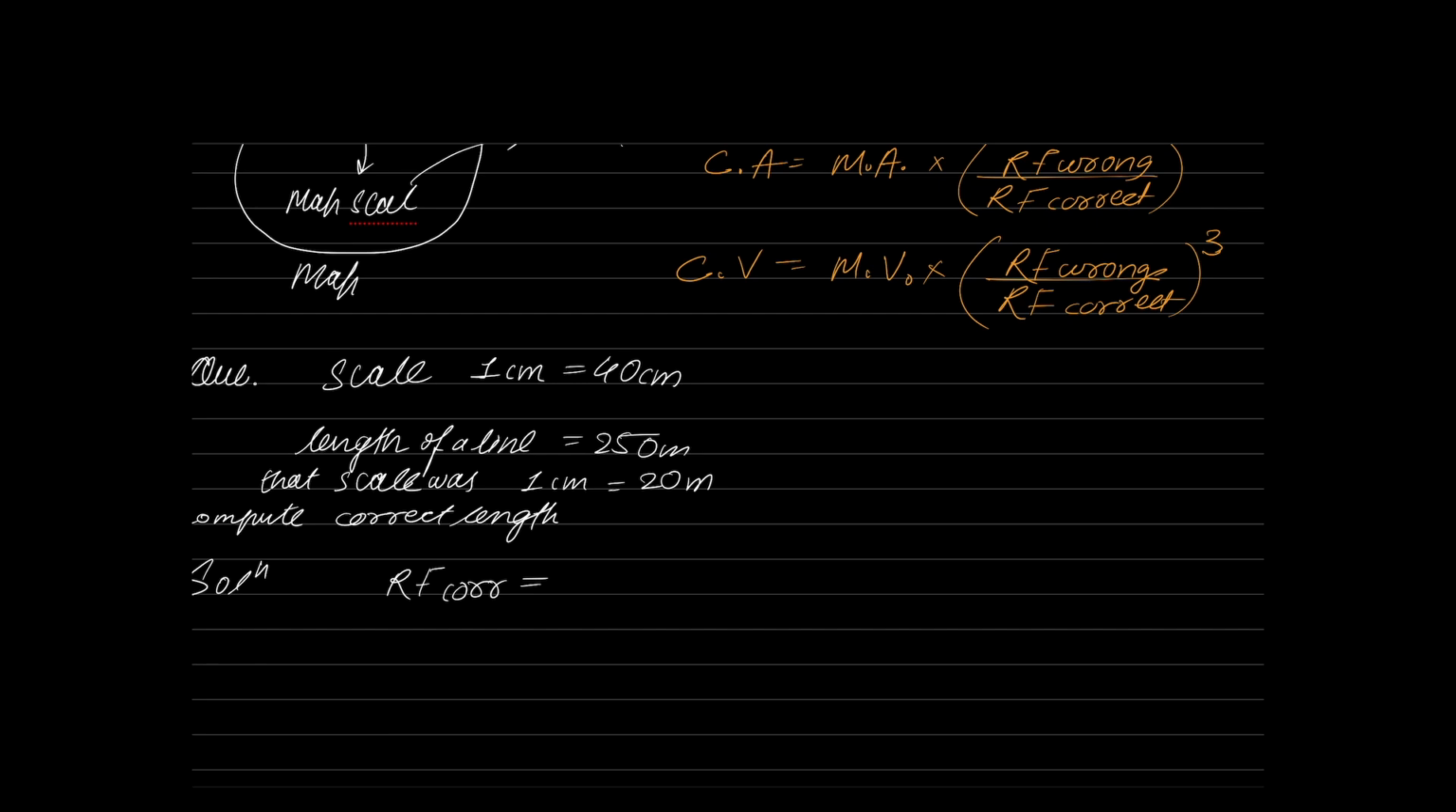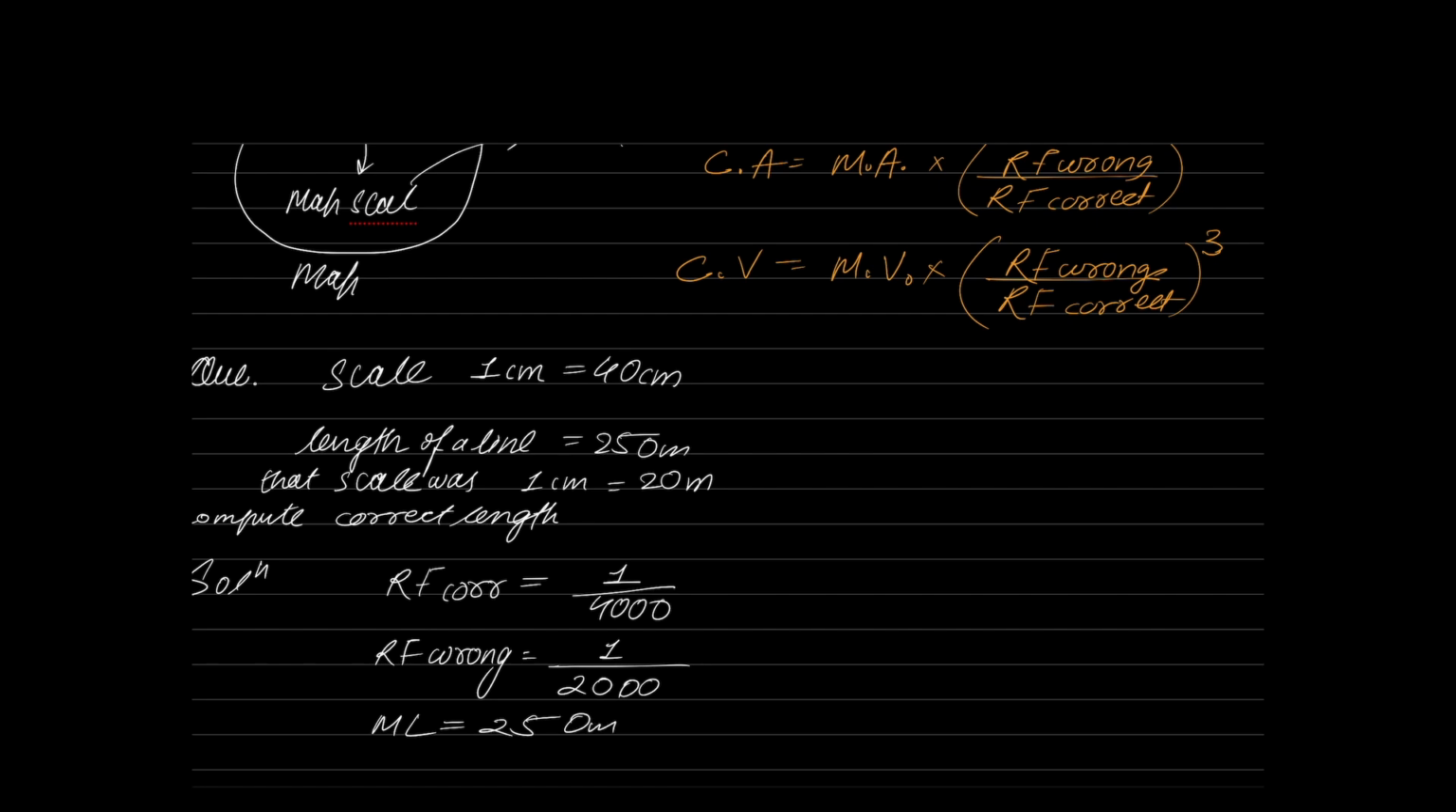As I told you, whatever scale that is written on the map or plan, that is the correct one. You should use that. But what they're saying is, instead of using that, I ended up using 1 centimeter equal to 20. That is wrong. So 1 centimeter equal to 40 meter is the engineer scale. 40 multiplied with 100, you will get the RF. That is the correct RF. And now, who is the wrong RF? 1 centimeter equal to 20 meters. Multiply that with 100, you will get the wrong RF. What is the measured length of the line? The measured length of the line is 250 meters. And what is the correct length of the line?